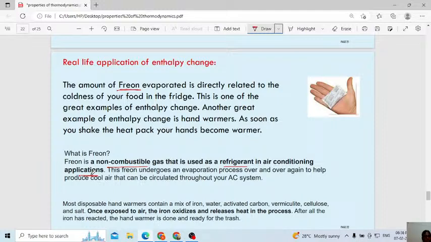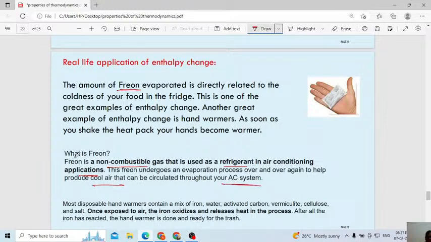Combustible gas, oxygen is the combustible gas, correct? Because it helps combustion, correct? To catch fire normally we need oxygen, but this freon will not help to burn something, otherwise it will not help combustion. It is a non-combustible gas that is used in the refrigerator, even in AC also we use this one. Then this freon undergoes an evaporation process over and over again to help produce cool air that is circulated throughout the AC system.